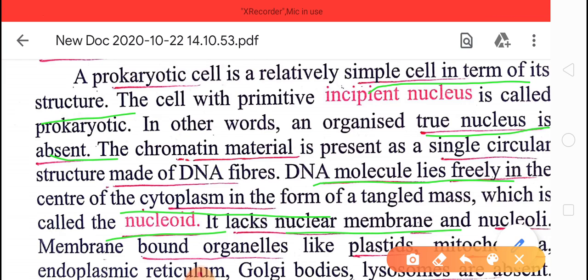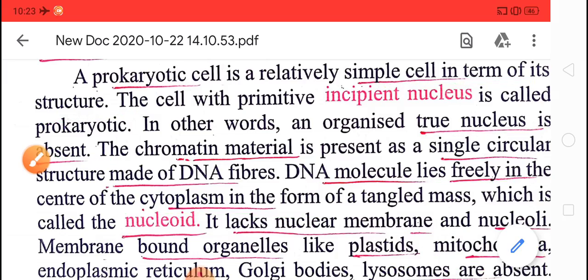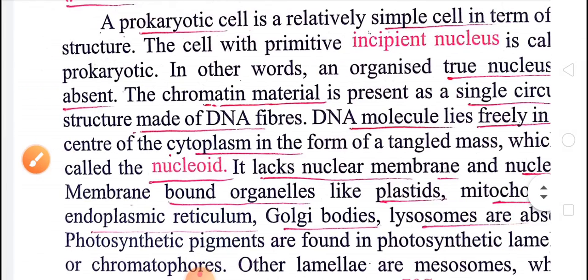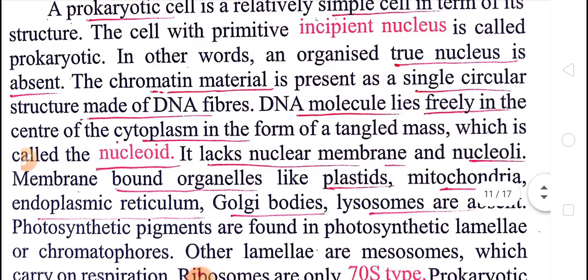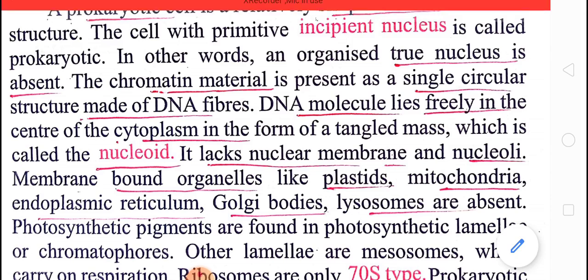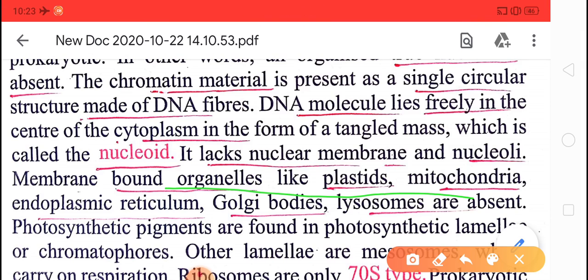In prokaryotic the nuclear membrane and nucleoli will be absent. If the nucleus is not there, then obviously the nuclear membrane and nucleoli will be absent. Membrane bound cell organelles like plastid, mitochondria, endoplasmic reticulum, Golgi bodies, lysosome, these cell organelles are completely absent in prokaryotic cell.